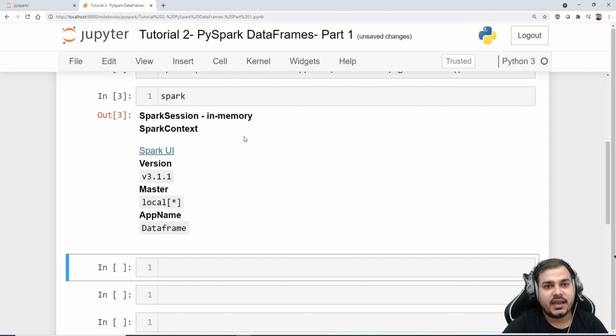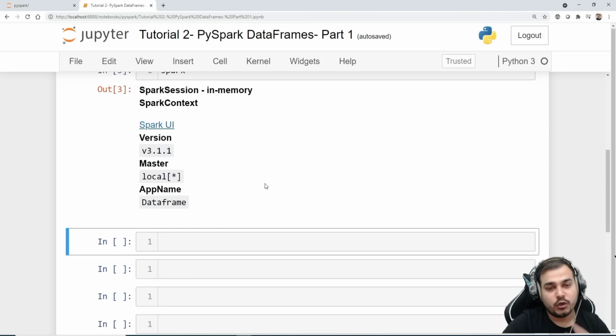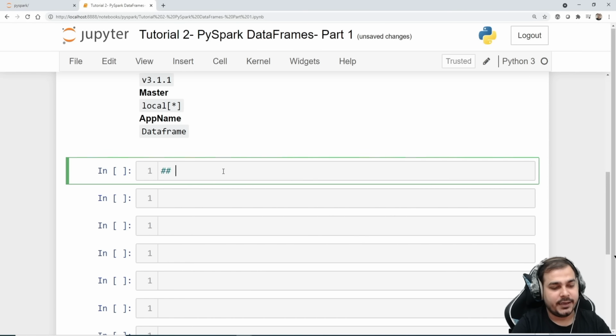So here is my entire Spark. It is running in memory, with the version that it is running, and obviously when you're running locally, you basically have one master node, and the app name is dataframe. So to begin with, we'll try to read the data set again. So let's read the data set.